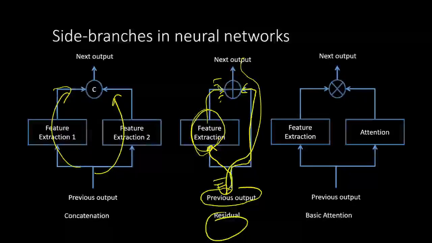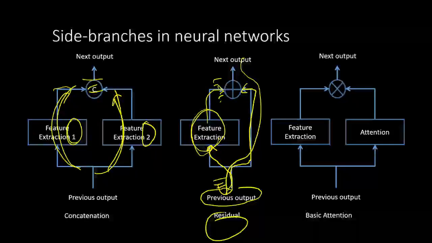Similarly, we can have two layers. We can have one set of convolutional filters here, another set of convolutional filters here, and then we can concatenate their output. This is a particular approach that was taken in inception networks for image processing.